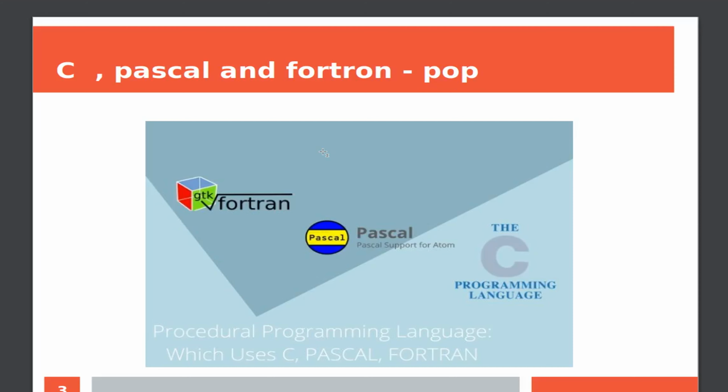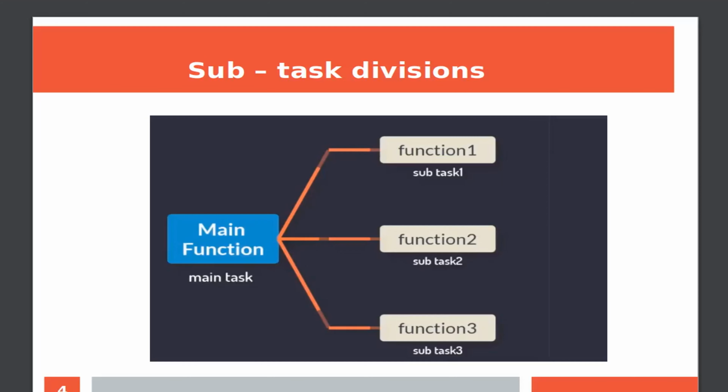Let's say while developing a software, the main task is divided into several subtasks, and each subtask is represented as a procedure or a function. So the main task is composed of several functions. This approach is called the procedural oriented approach.